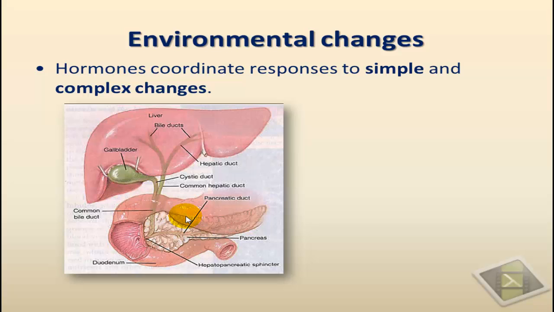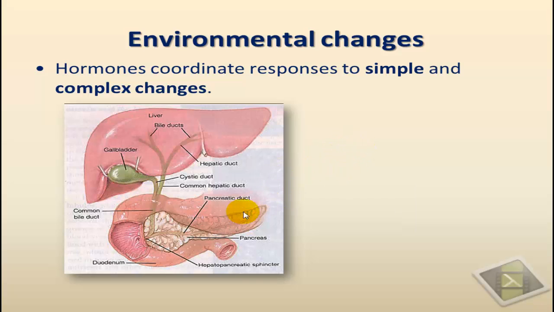The second generalized effect of hormones on the body is the regulation of the response of the body to internal and external changes. So let's first look at how hormones actually regulate the response of the body to simple changes in the body.